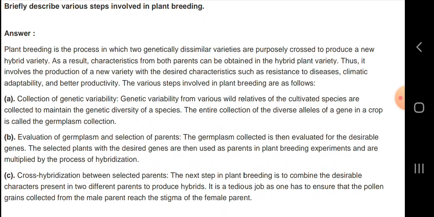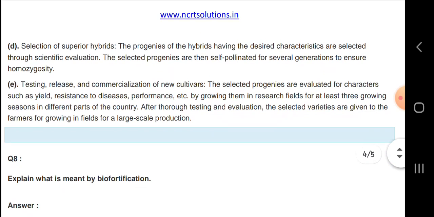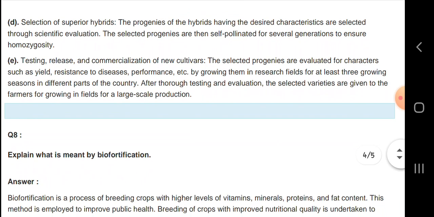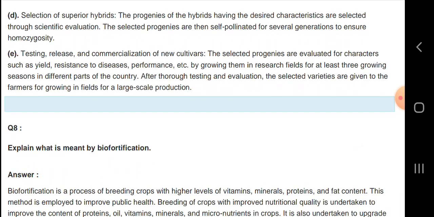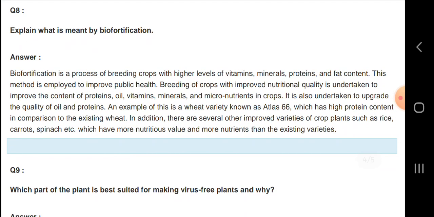The next step in plant breeding is to combine the desirable characteristics present in two different parents to produce a hybrid. Then selection of superior hybrids. The hybrids having the desired characteristics are selected through scientific evaluation and testing, followed by release and commercialization of new cultivars. The selected hybrids are evaluated for characteristics such as yield, resistance to disease, performance and other things.